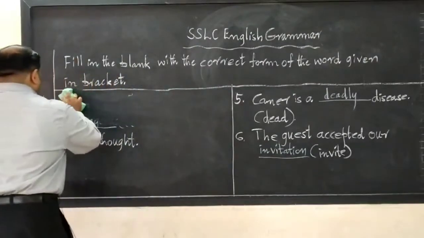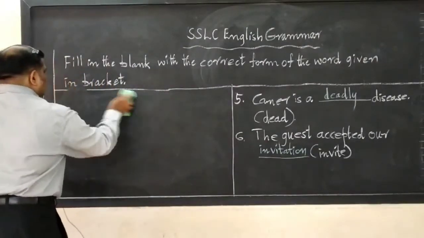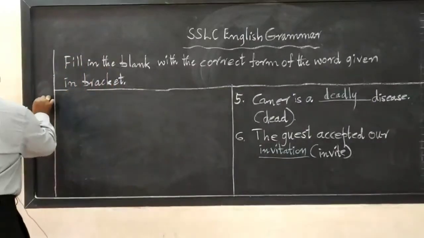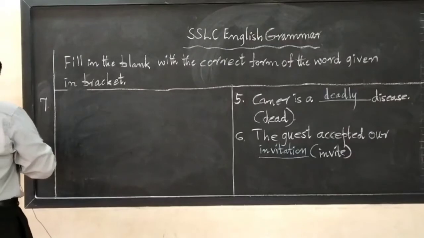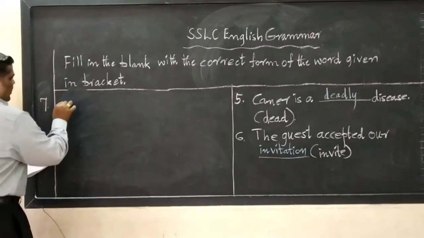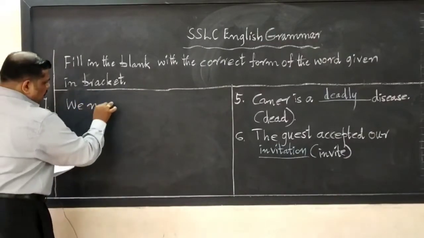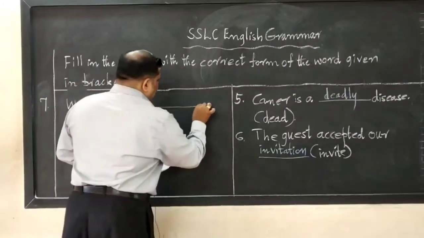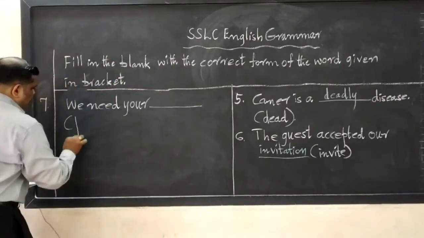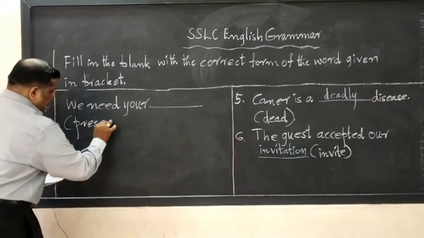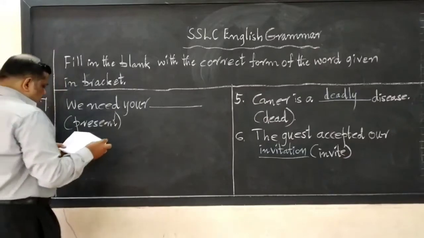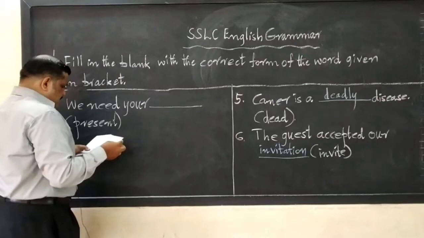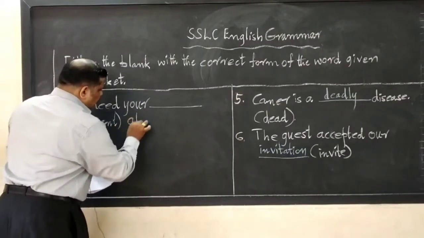Next, moving on to the seventh exercise. Seventh one says, we need your dash, given in bracket present, at this moment.